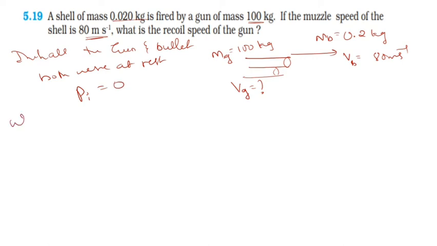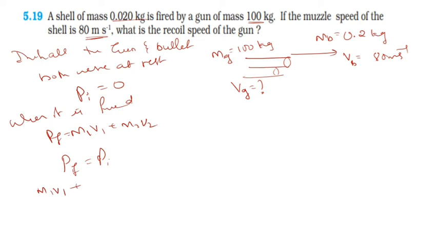When it is fired, the total linear momentum becomes m1 v1 plus m2 v2. This is the final linear momentum. As per the conservation of linear momentum, Pf is equal to Pi, so m1 v1 plus m2 v2 equal to 0.